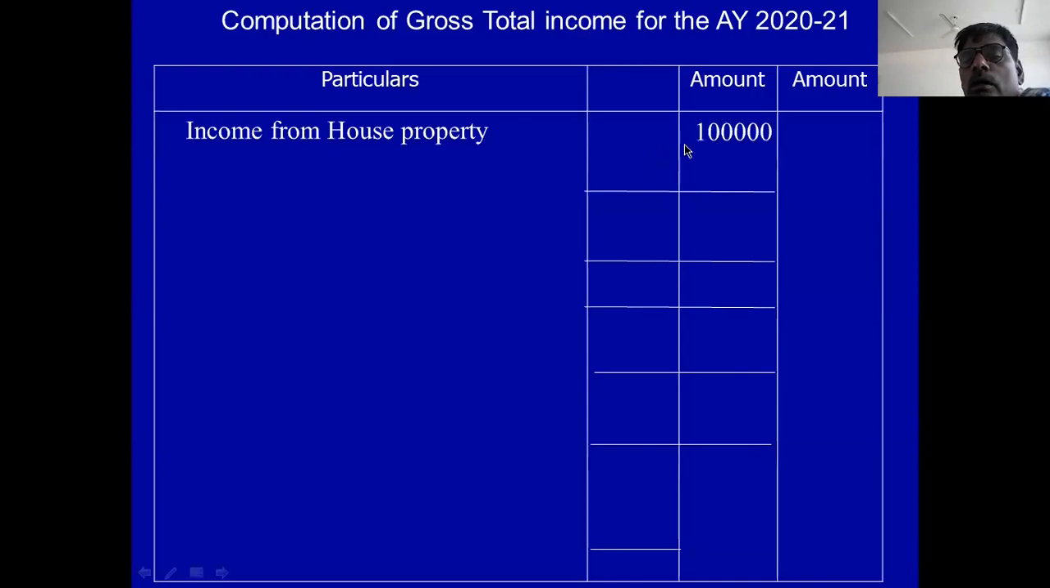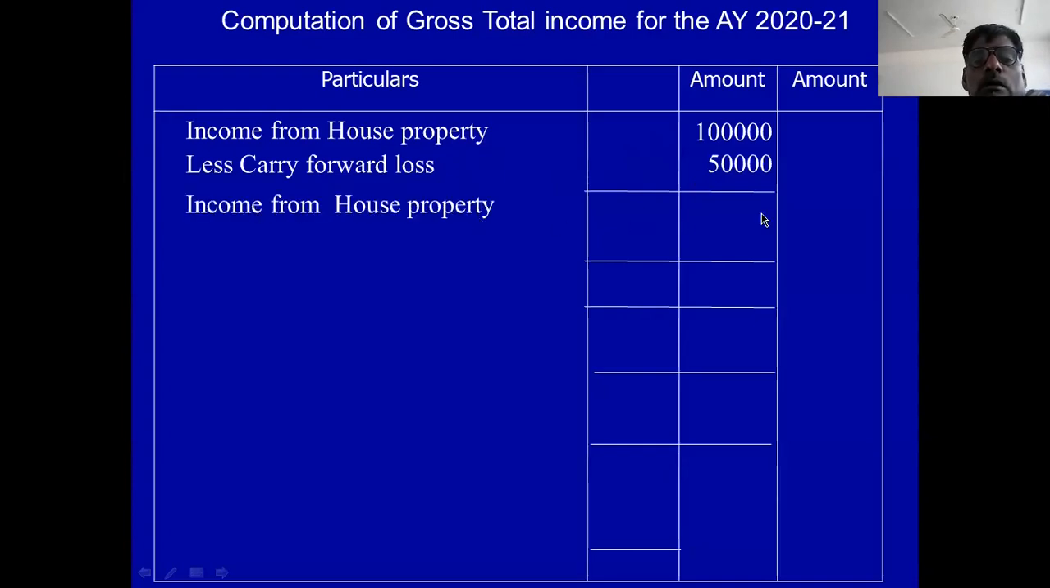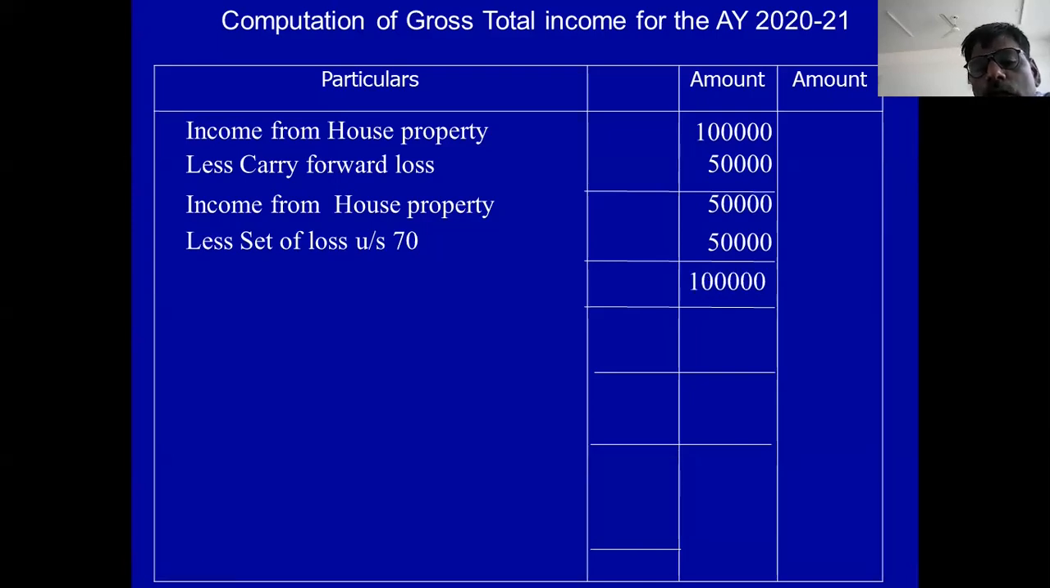House property income is 1 lakh rupee. Less carry forward loss 50,000. Then 50,000 is income from house property. Less set off 50,000 current year loss. You adjusted 1 lakh rupee, and the current year loss remains. This current year house property loss you adjust in business income. Okay.